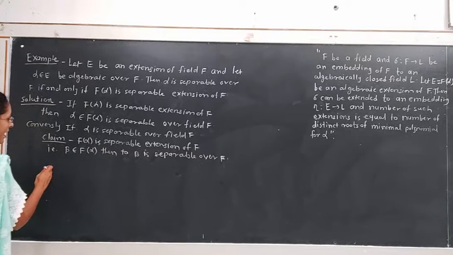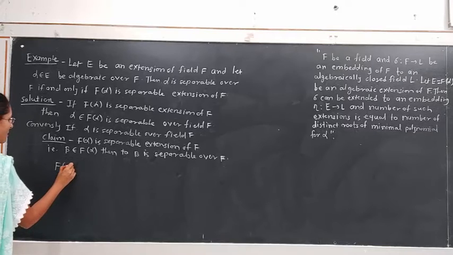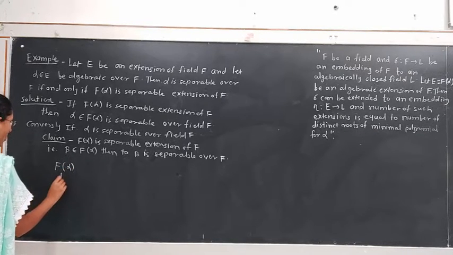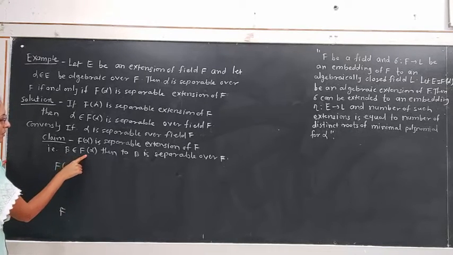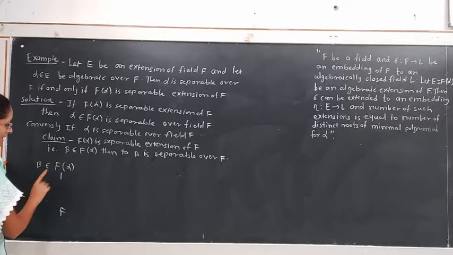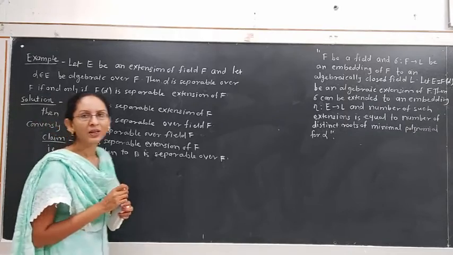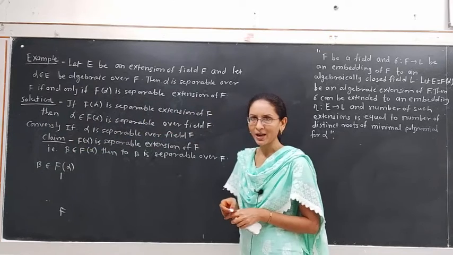Suppose we have the tower of extensions: F(alpha) is an extension of the field F, and we are considering an element beta of the field F(alpha). As beta belongs to this field, there is a subfield of F(alpha) that contains the element beta.